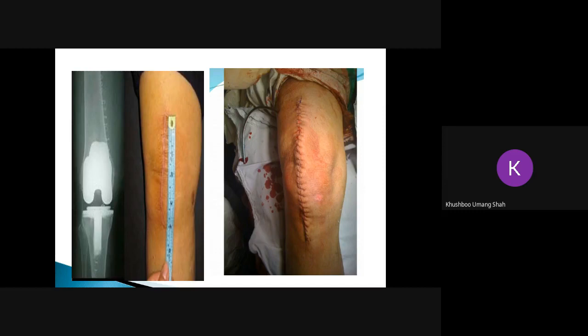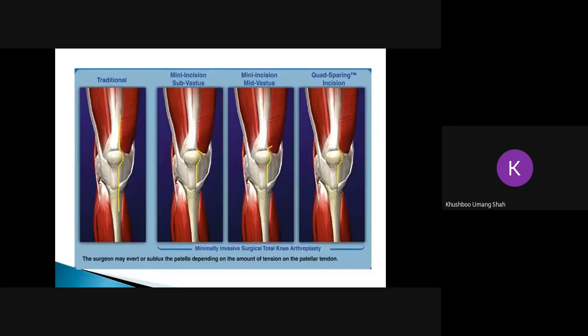But nowadays standard approaches are being used. In standard approaches, the scar length is just 7 or 8 centimeters. So the scar is less, the skin disruption is quite less, soft tissues are less excised, and the adjacent structures are less excised. So the post-operative pain is less, hospitalization stay is less, recovery is quite faster, and the patient can walk from day zero. So nowadays standard approaches are being used, and the scar is quite less. Next slide.